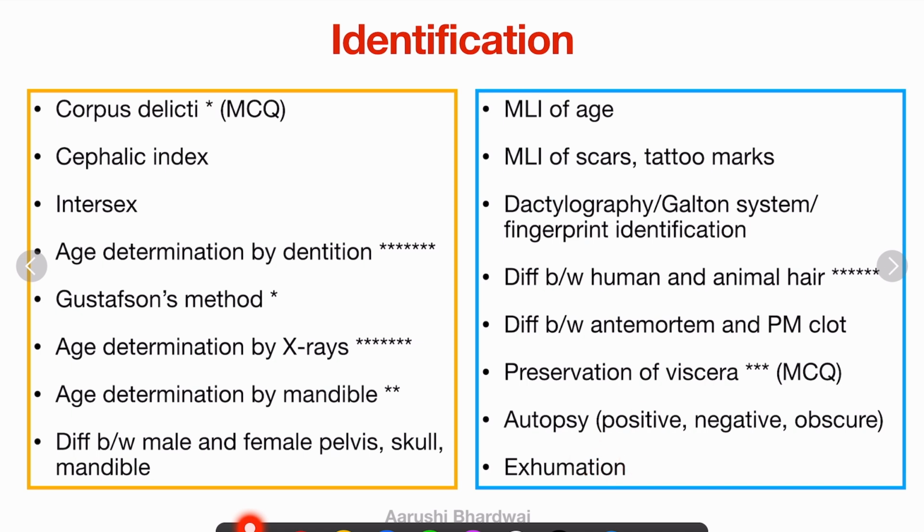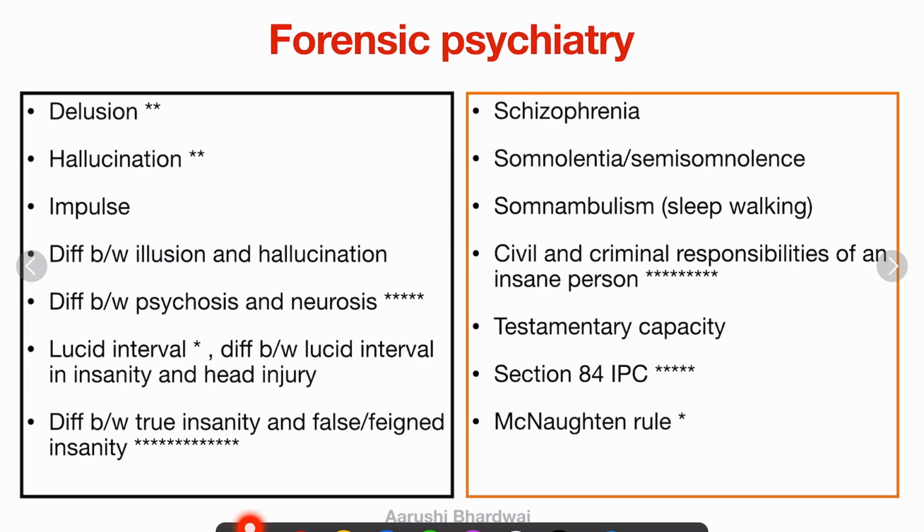So this is all in the identification chapter. I've written it in a very concise way. These are big chapters, but if you see, these are the only topics which I have to cover in this chapter, so I think you'll be more motivated. Then comes forensic psychiatry. It's a very very very important unit in your FMT. It is a very important unit.